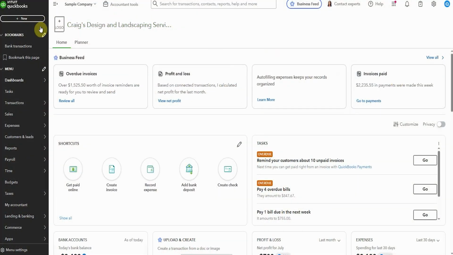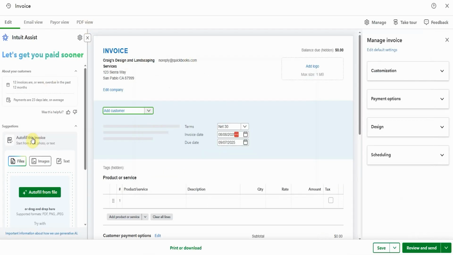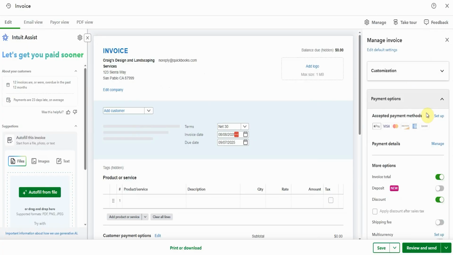Okay, so I'm going to pop up here and say new invoice. And ignore the AI assist for now. I've got a different video talking about that. So we have manage, which pulls up this right hand side. So we want to go to manage if it doesn't come up automatically, and then select payment options. Now you can see here deposit is new. It's not actually new, they've just fixed it. So I'm going to say yes, I'm turning on the deposit function, and then I need to manage it.